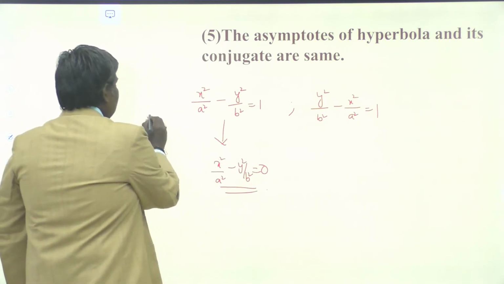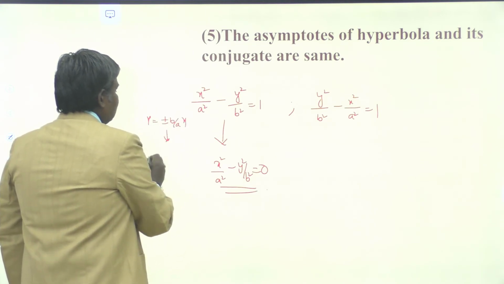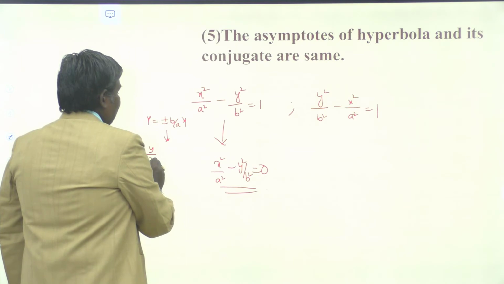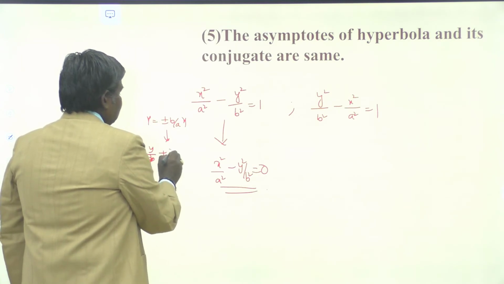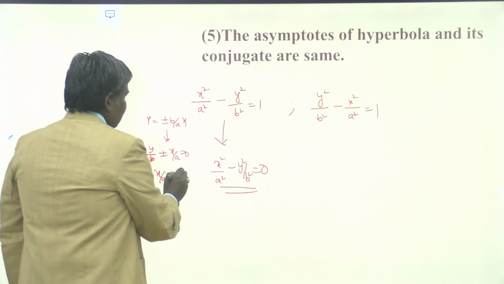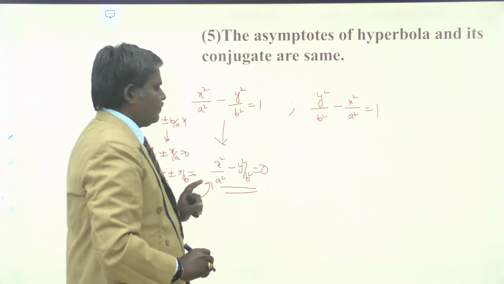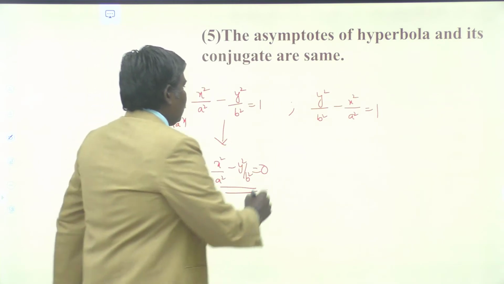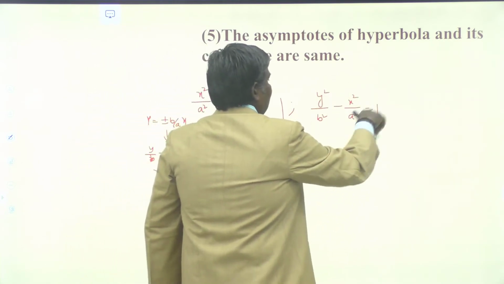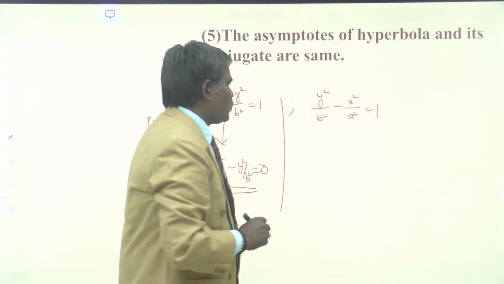What are they? y is equal to plus or minus b by a x. Write these equations in the form y by b plus or minus x by a is equal to 0, or it is nothing but x by a plus or minus y by b equal to 0. Write its combined equation like that. Already we proved. Now this is the conjugate hyperbola: y square by b square minus x square by a square is equal to 1.